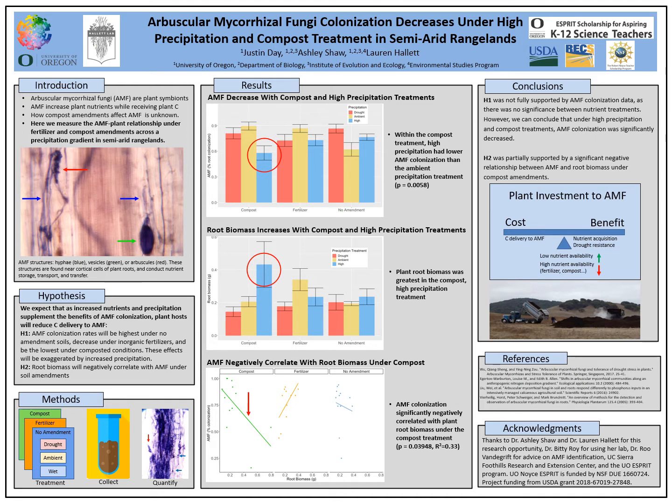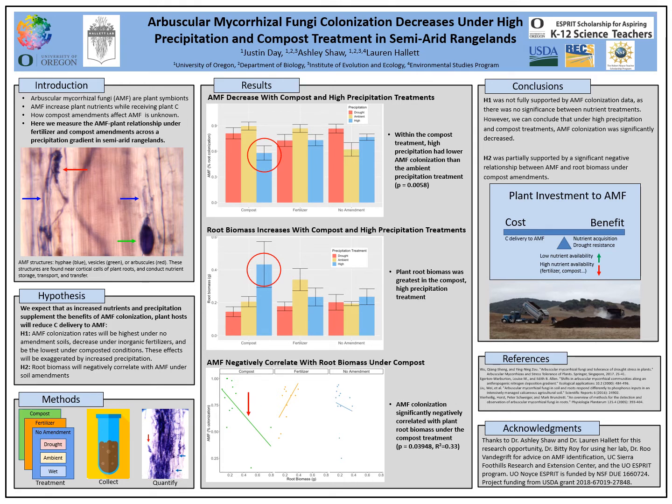If we move on to our results, this first figure shows us AMF colonization across the different treatments, specifically compost, fertilizer, and no amendment treatments from left to right, and within each of those facets we have drought in red, ambient in yellow, and high precipitation in blue. We can see from the far left blue column that high precipitation and compost treatments yielded the lowest AMF colonization.